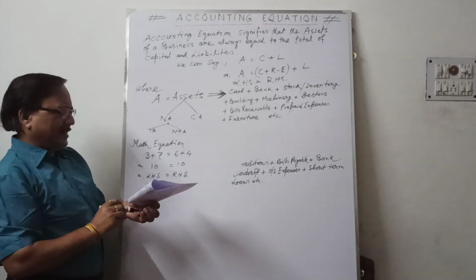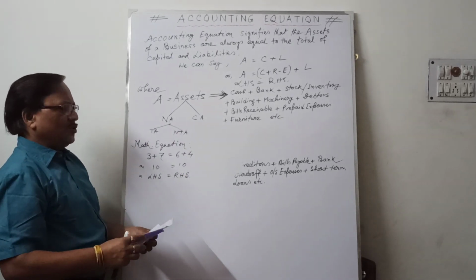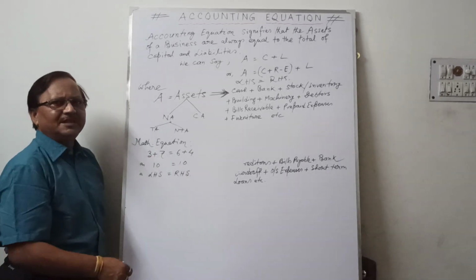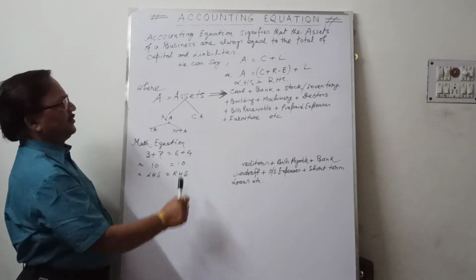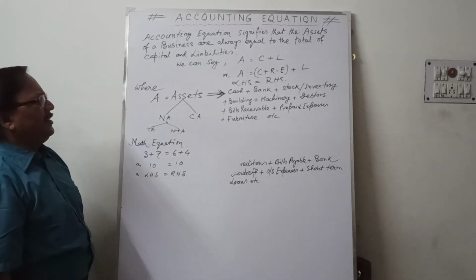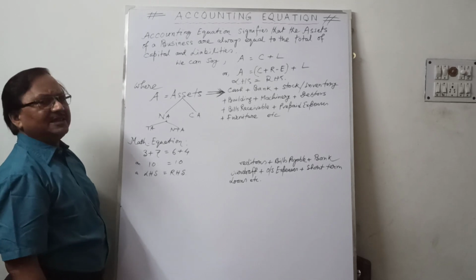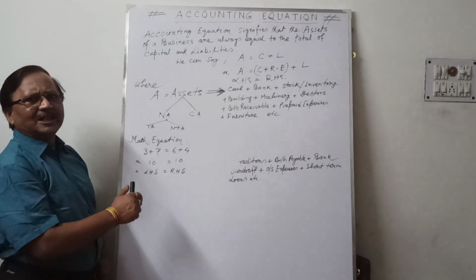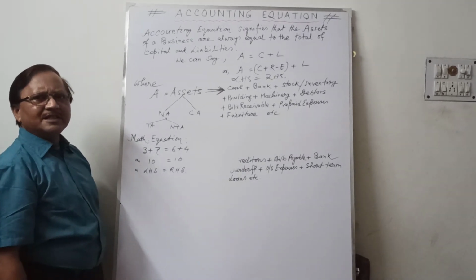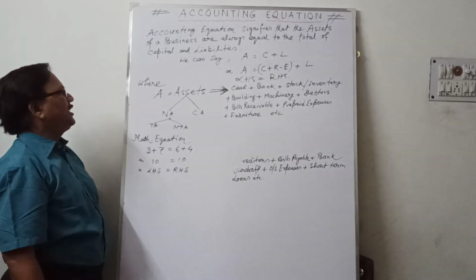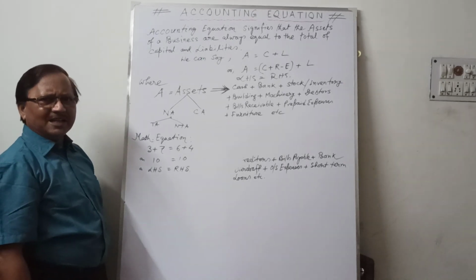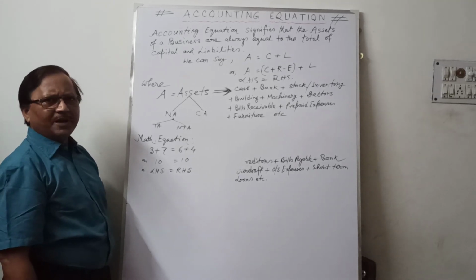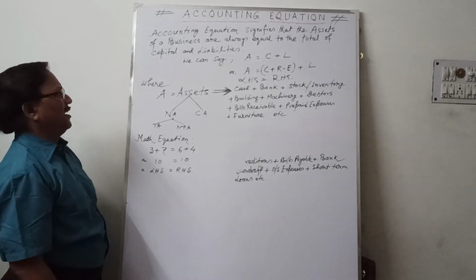Tangible assets are those assets which have physical form; they can be seen and touched. Examples of tangible assets: building, machinery, inventory, furniture, computer, etc. Non-tangible assets are those which cannot be seen and have no physical form, but should be shown on the asset side of the balance sheet. Examples: goodwill, patents, copyright, trademarks, etc.